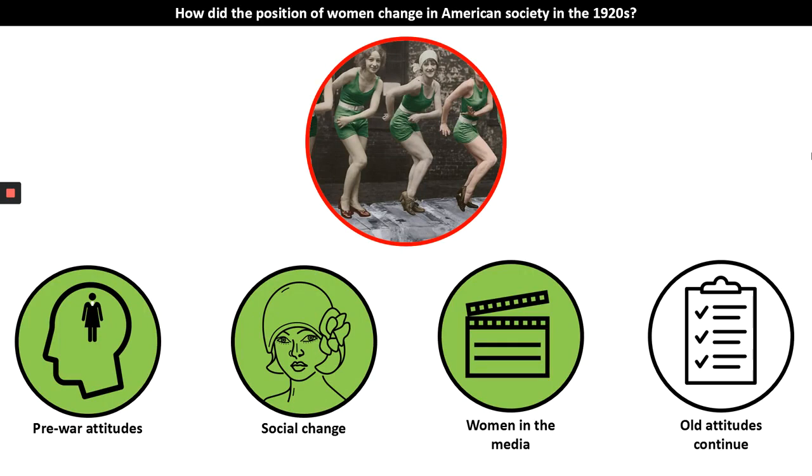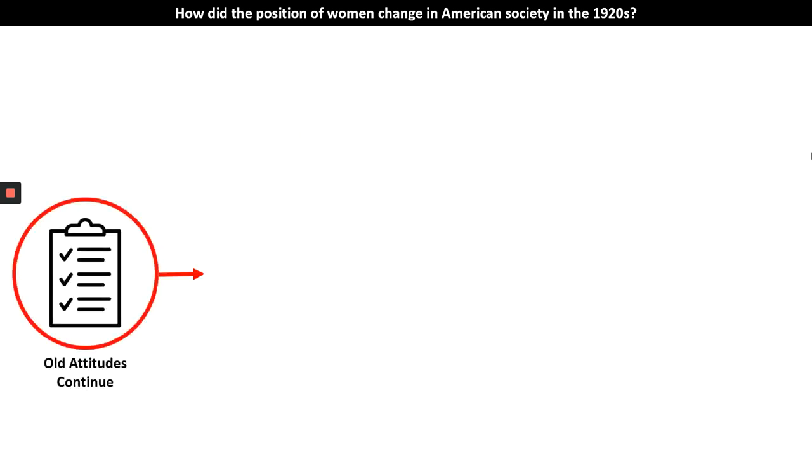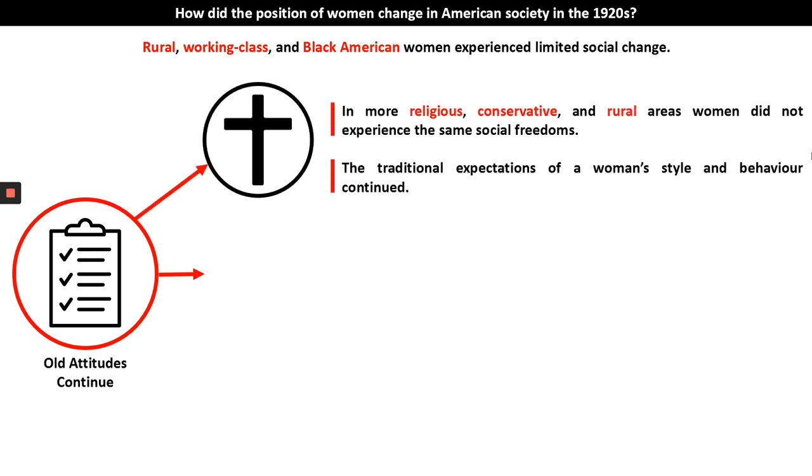Now, we've talked a lot about some of the big social changes and how some of these conservative attitudes were beginning to change, but for a lot of American women, old attitudes did continue. Generally, for rural, countryside, working class and Black American women, they experienced very limited social change. Nothing really changed for them. Particularly in more religious, conservative rural areas, women did not experience social freedoms. And the traditional expectations that we talked about before of a woman's style and her behaviour continued.